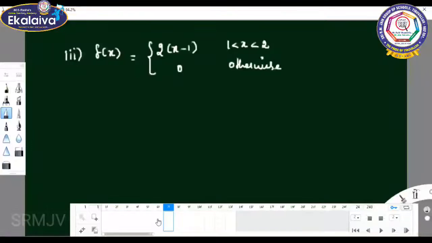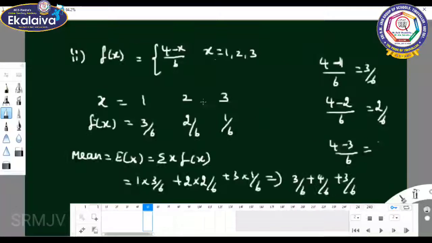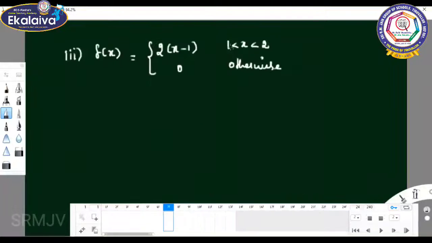See the previous sum, the values are given. X can take the value 1, 2, 3, but in this sum it lies in an interval, so the values differ. Previously x could take specific values, but here open intervals are given, so we can use the density function.